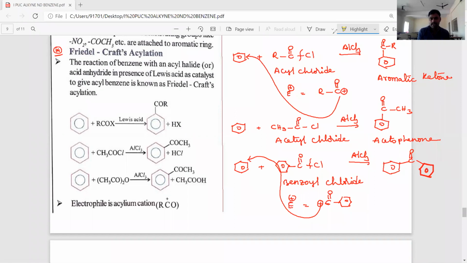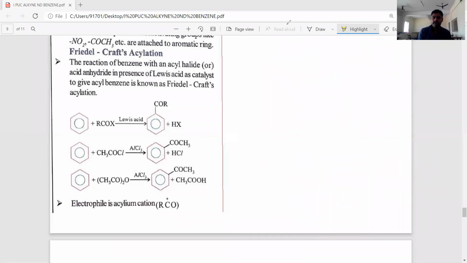Two benzene rings are connecting. Okay, students. Then it is called a benzophenone. Okay, benzophenone is the product. Very important Friedel-Crafts acylation reaction. Now, one important conversion I will tell you, dear students. It is important for JEE and NEET examination.